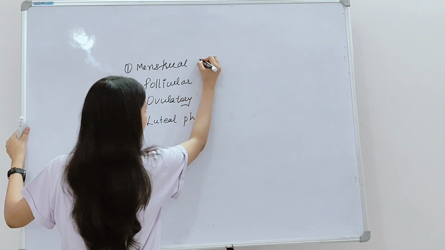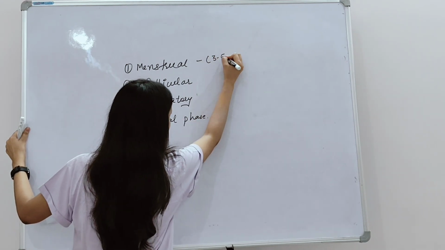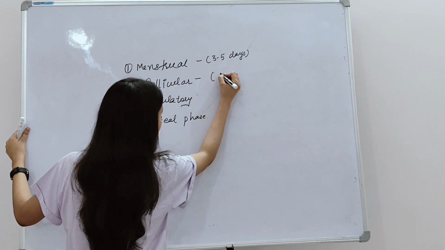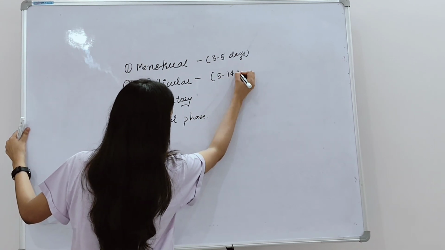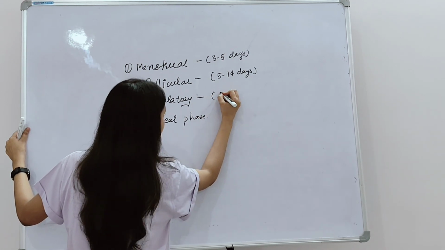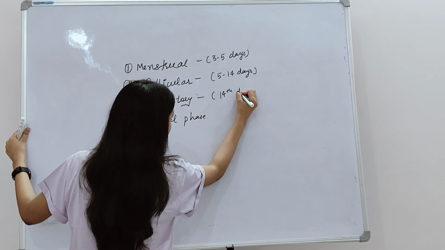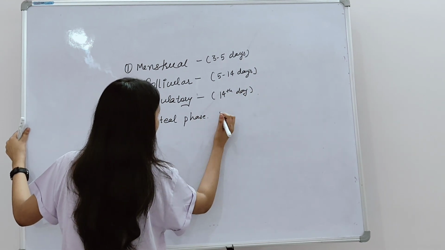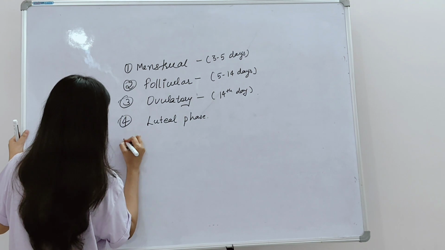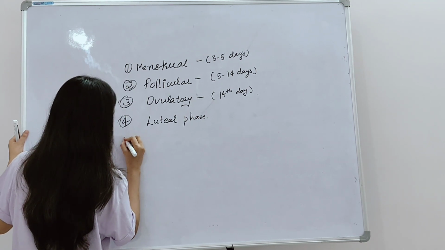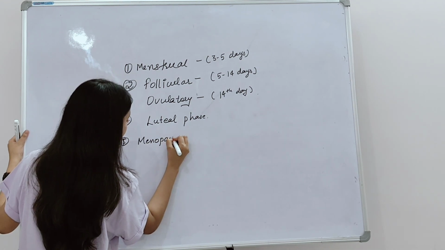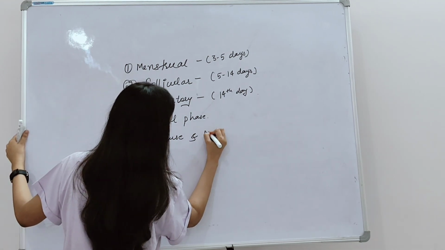We have to remember the menstrual phase lasts for 3 to 5 days. These days are important, they may get asked in the exam. Follicular phase is from 5 to 14 days. Ovulatory phase actually happens at the 14th day, and then the luteal phase. And the fifth point we have to remember is menopause and menarche.